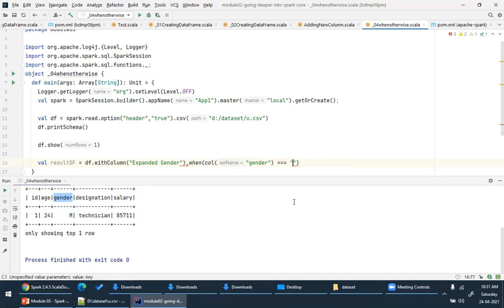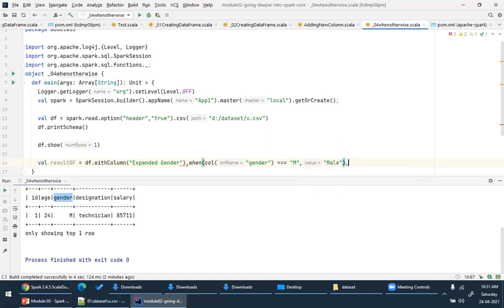If it is M, then the value is male. Look at this, how simple it is. This is one way to select a column: column of gender, if it is M, then it is male.